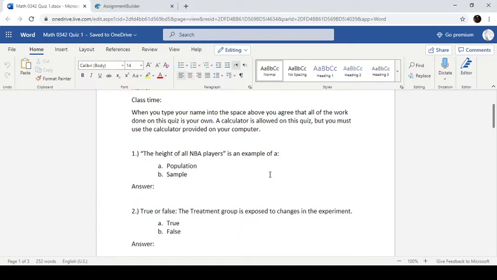Number 1 says the height of all NBA players is an example of what? A population or a sample? Okay, well, if it's all NBA players, then that would be a population. Keyword there being all NBA players. If it was just a selection of NBA players, then that would be a sample.